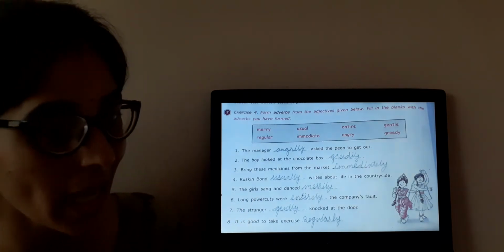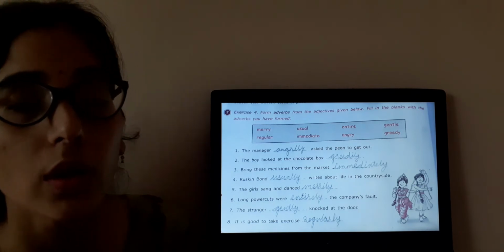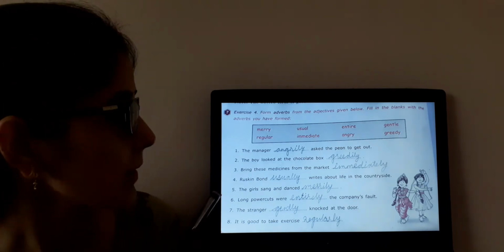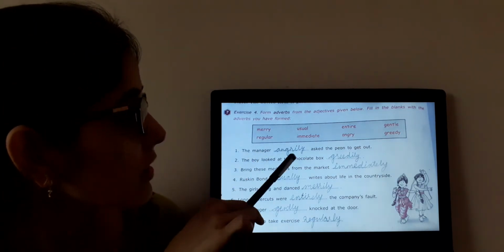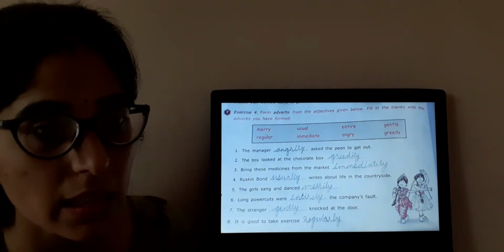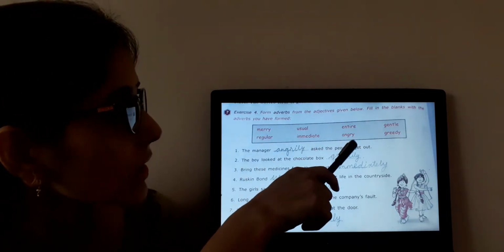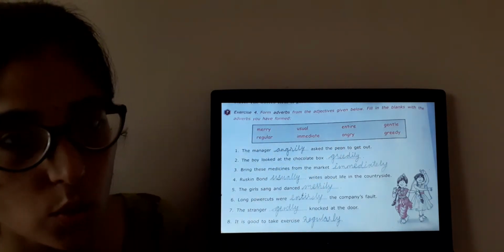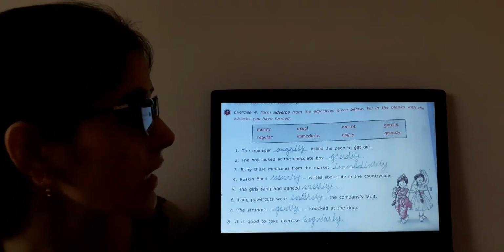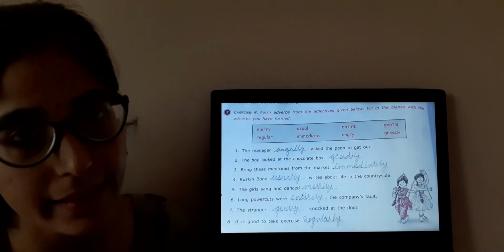You are going to add a few letters at the end to convert it into an adverb. Clear? The manager dash asks the peon to get out. So obviously he is the manager, so he is going to talk angrily. You can see the word here angry, but it is not suitable. We will add ily and it will become angrily.